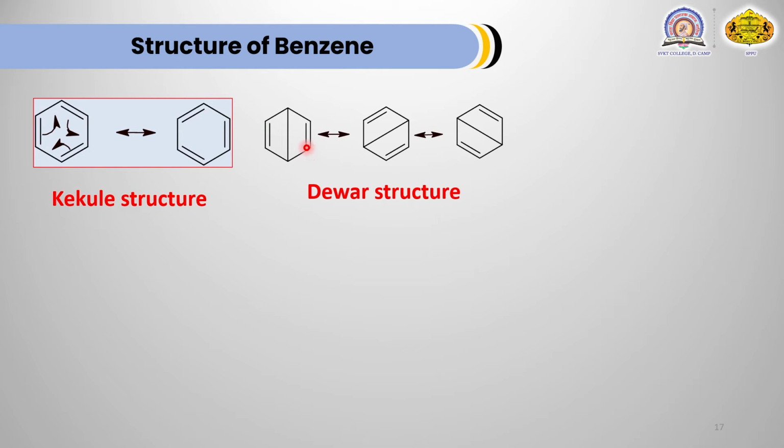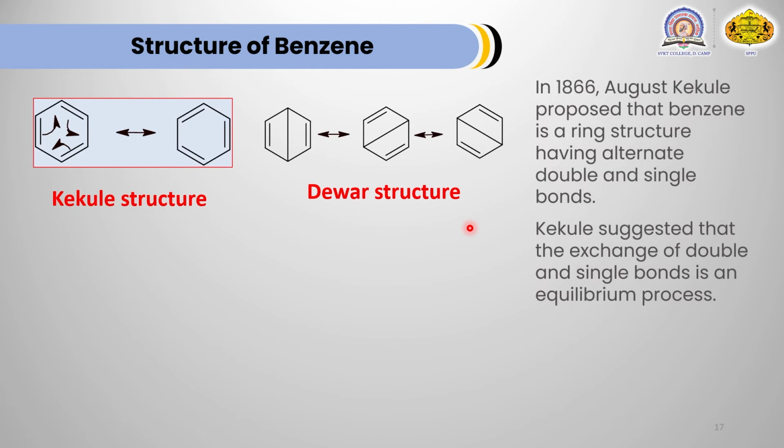In the Dewar structure, there are two double bonds present. This is the first double bond and this is the second double bond. And this is another bond present between C1 and C4, meaning these two carbon atoms are joined together by another bond. This is the Dewar structure. It is the resonance structure of this first structure, and this is the resonance structure of this structure. Now this Dewar structure is not accepted because many of the reactions taking place are not explained on the basis of it. That's why the Kekulé structure is the accepted structure.